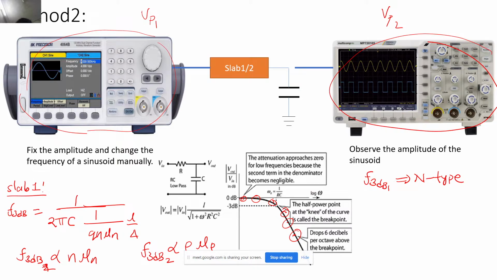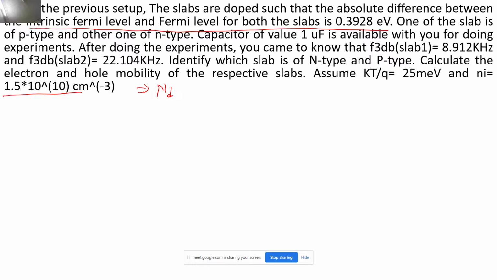I hope this question is clear to you, because I am going to give you a homework question that you have to solve and come back with the answer in the next live session. So this is going to be the question, and all the values I have given. The only thing is that I have not directly given you the dopant concentration. The Fermi level difference I have given to you as 0.3928 electron volts, and I have also given you the intrinsic carrier concentration. So from there you first calculate the ND, that is the dopant concentration, and this concentration is the same for ND as well as NA, right? And the capacitance value I have given you as 1 microfarad.